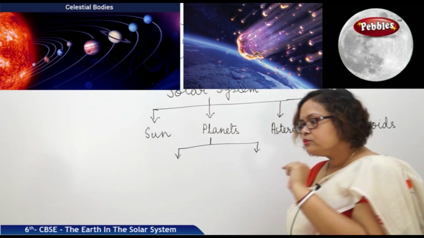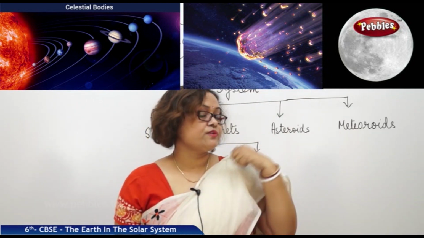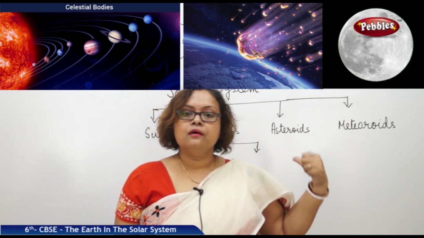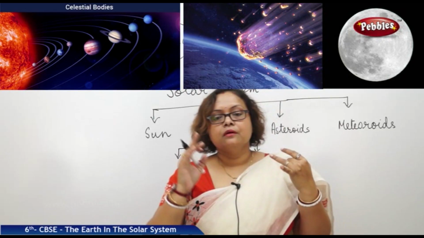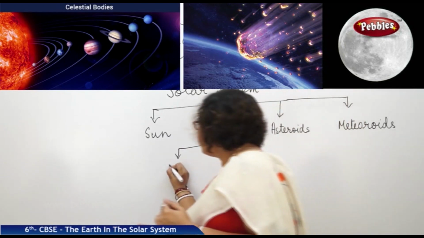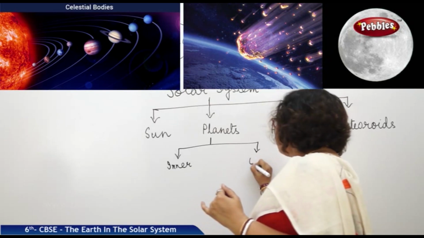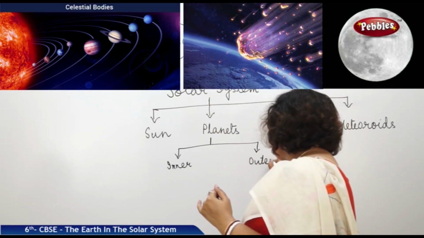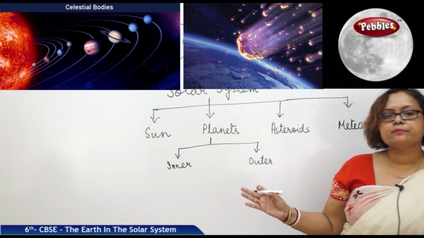Now, if I ask you the names of the planets, I hope every one of you can tell it because we have learned it from our nursery. Planets are divided into 2 types. One is called inner planets and another type is known as outer planets. Now, who are inner planets and who are outer planets?